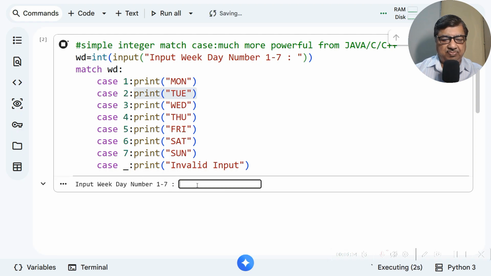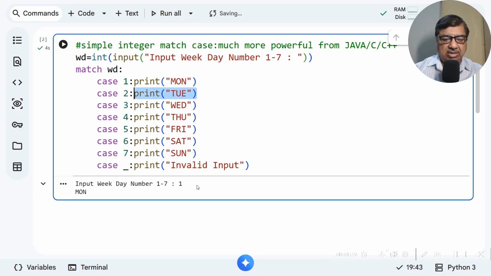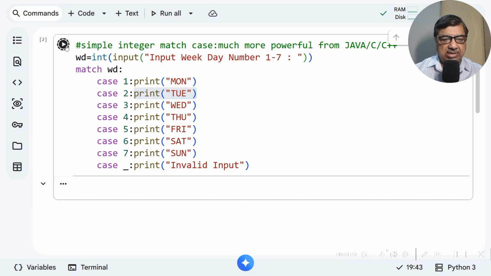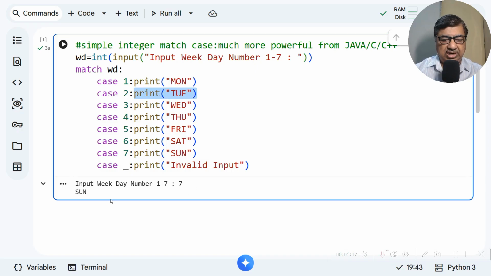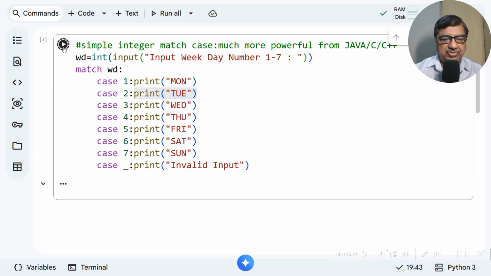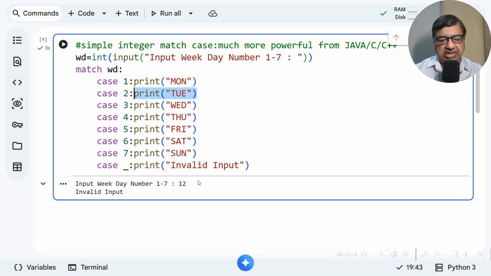Suppose I give input as 1, so obviously this will print Mon means Monday, right? Let us try the last input also. So it will print Sun means Sunday. Now we'll give some other input. Say I give 12. So this will be treated as invalid input based on this last command. Okay, so quite simple. If you are from any other programming languages, you can follow this easily. But if you are new to any language, then also it's fairly easy, right?